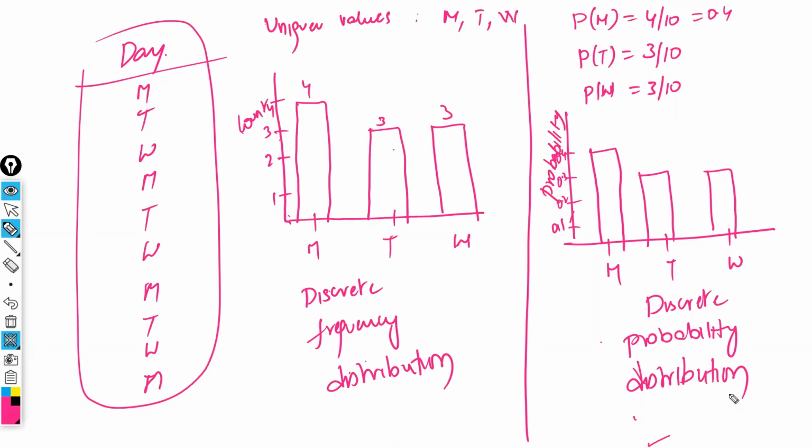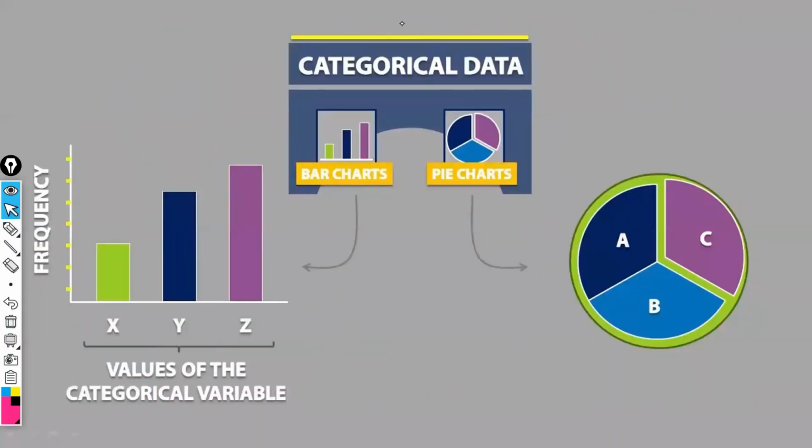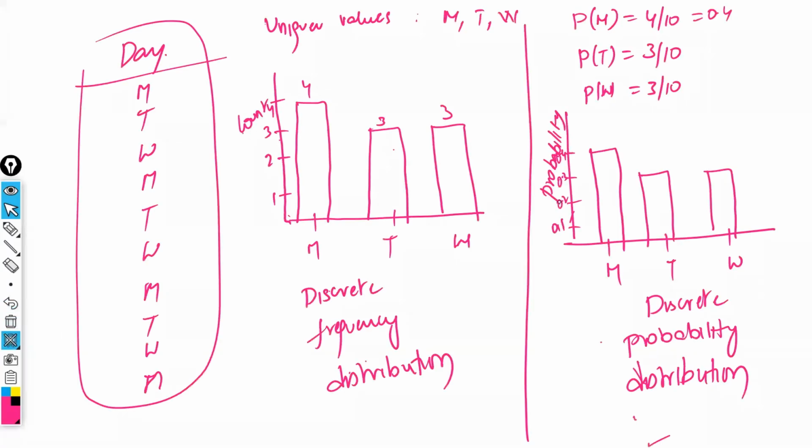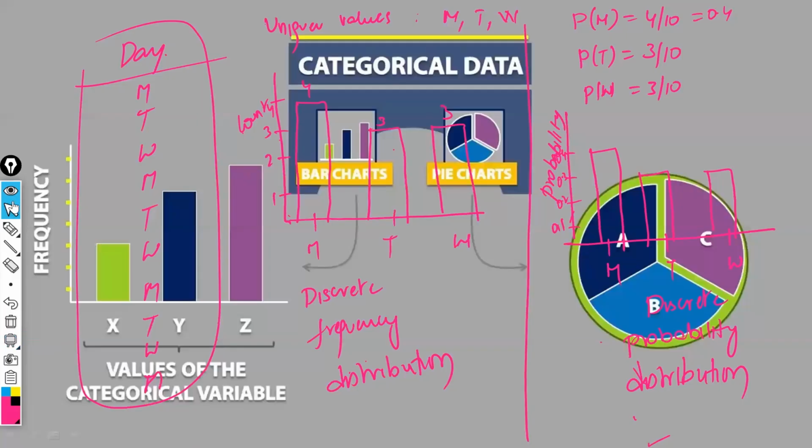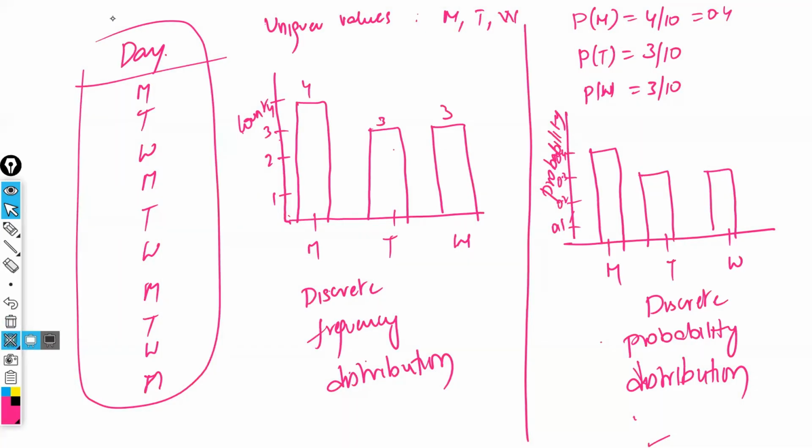Right? Clear, guys? Any questions till now? What is the difference between them then? One is count and one is probability. Here you are representing count, and here you are representing the probability. Next question: please repeat the discrete probability example. See, discrete probability means the discrete variable. What are the discrete variables you have? This is the discrete variable data. This column, whichever column is a discrete variable. In this discrete variable, I am just representing.